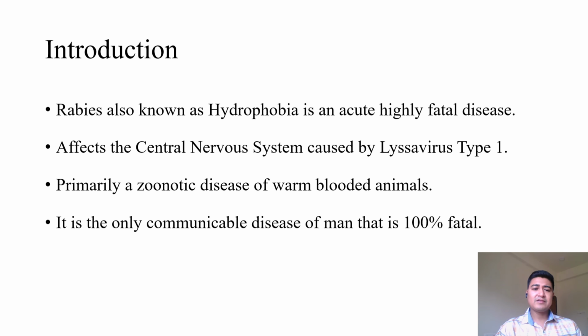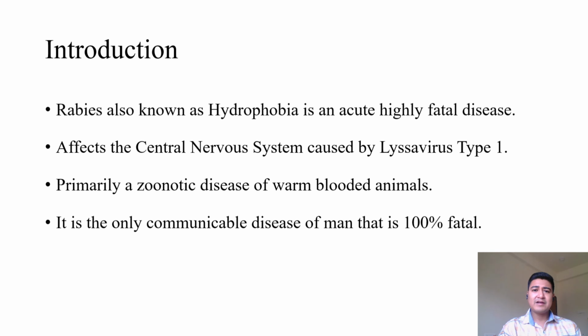Rabies is caused by lyssavirus type 1 and it affects the central nervous system. The mechanism by which rabies is caused is very interesting. When a rabid animal bites a host, from that wound the rabies virus travels in the host.